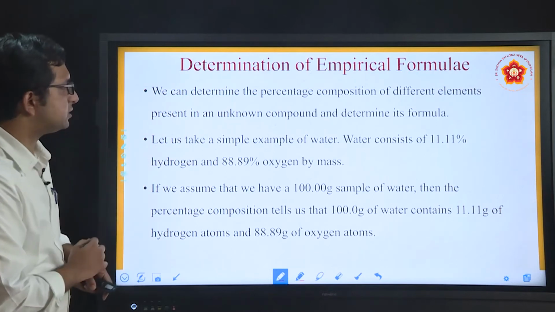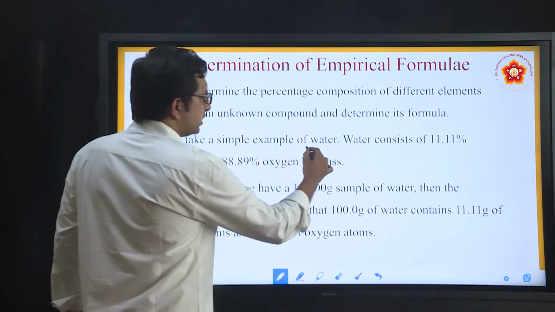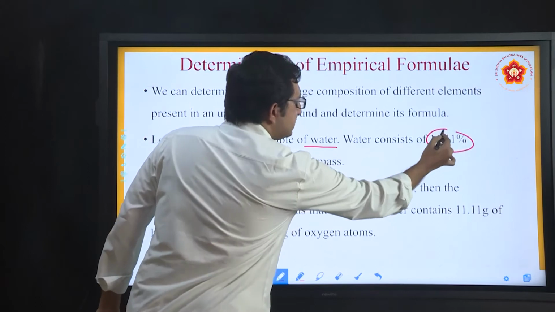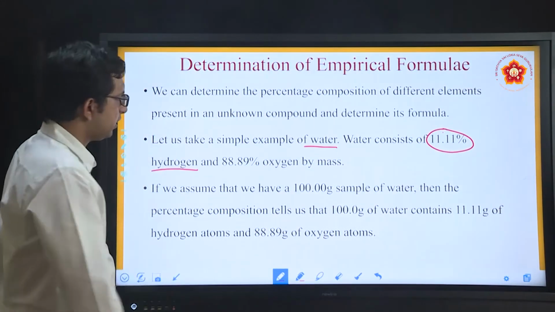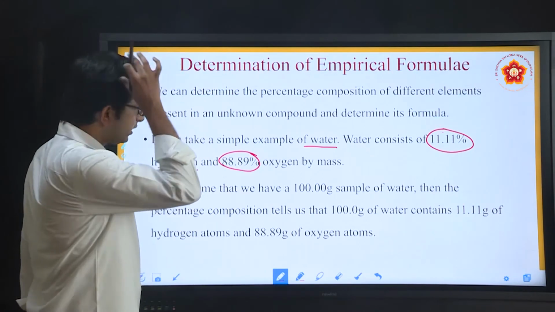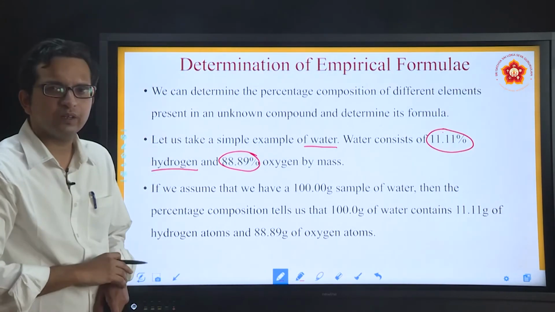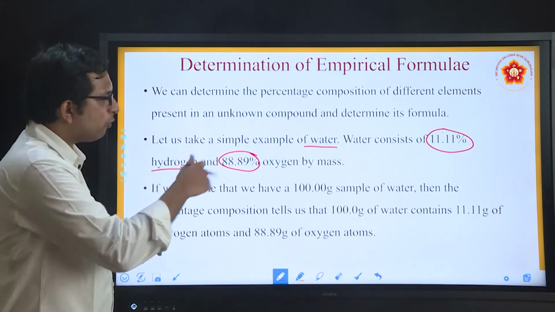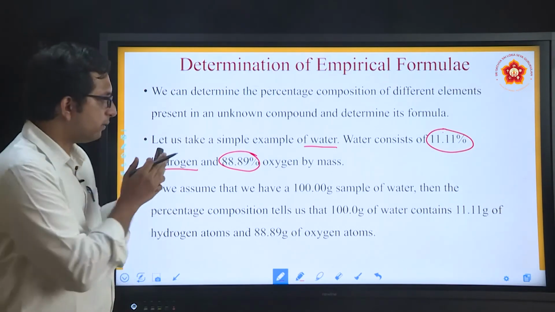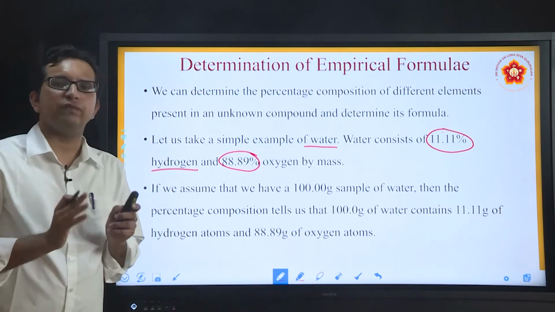So here what happens is, a simple example like water is taken, where analysis says that it contains 11.11% of hydrogen and 88.89% of oxygen. So now what you have to do is find out the overall molecular formula and basically the empirical formula of these compounds.